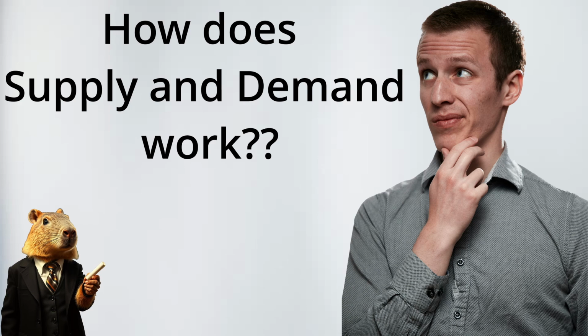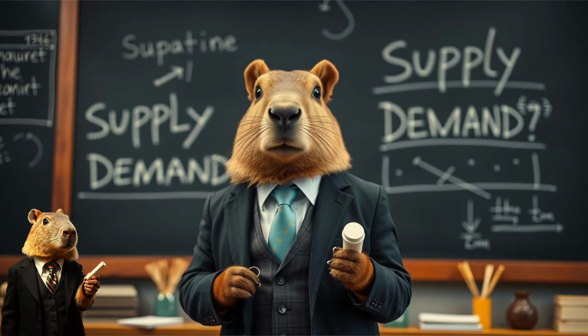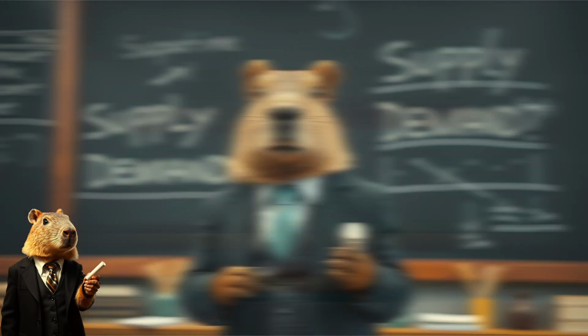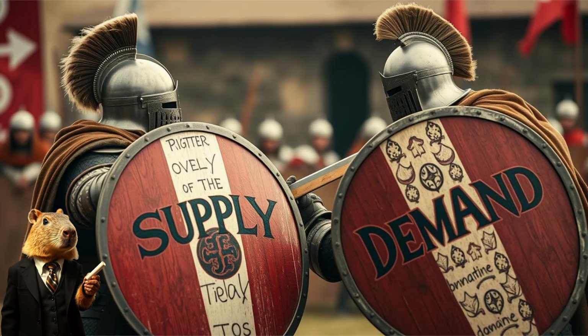Have you ever wondered why the prices of houses or even your favorite sneakers go up and down? Well, it all comes down to supply and demand. In this video, we will break down these concepts using simple, everyday examples to show you how they work. Supply is how much of something is available, and demand is how much people want that thing. When these two forces meet, they decide the price.